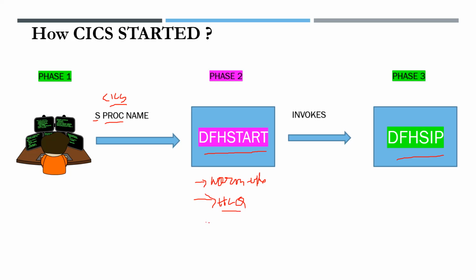And also the number of regions Kix should have. Kix can run in multiple regions. It is called multiple region operation. Multiple Kix regions can communicate with each other. Region means it has a different unique address space. In each individual address space Kix will run, and those Kix will communicate with each other.